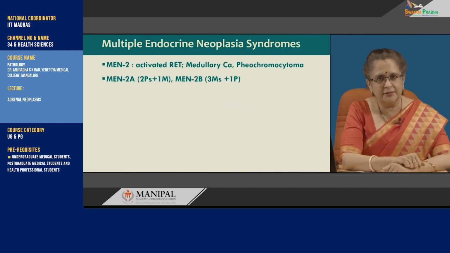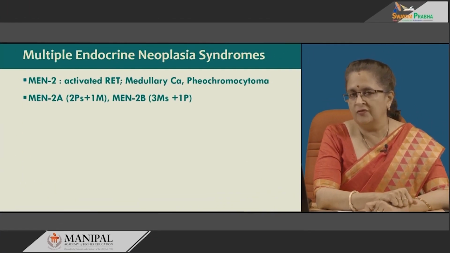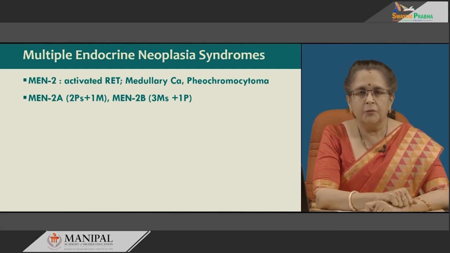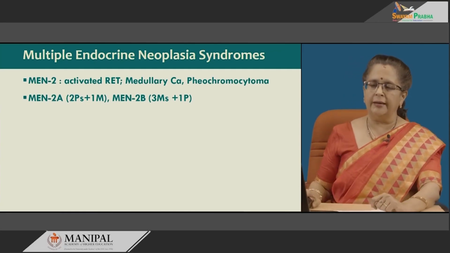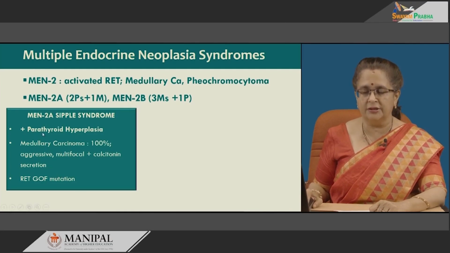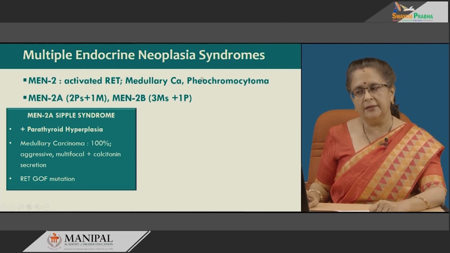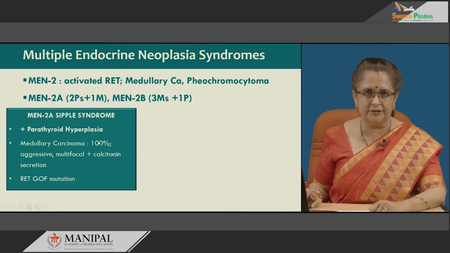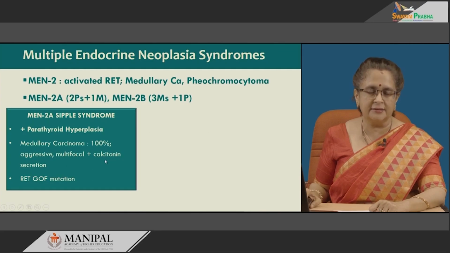Now, we move on to MEN2, that is multiple endocrine neoplasia type 2. The type 2 of these multiple endocrine neoplasia syndromes has 2 types, 2A and 2B. Both of them are associated with activated RET proto-oncogene, medullary carcinoma and pheochromocytomas. Now, MEN2A is also known as Sipple syndrome, and it is seen to have associated parathyroid hyperplasia along with medullary carcinoma and pheochromocytoma. Now, medullary carcinoma is seen in 100% of these patients with Sipple syndrome. It is aggressive, multifocal and secretes calcitonin.